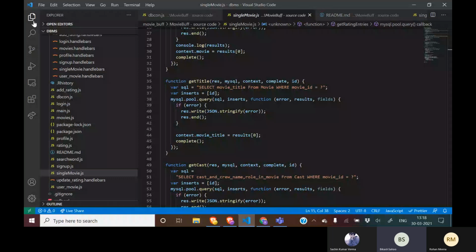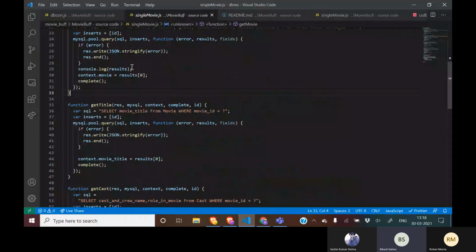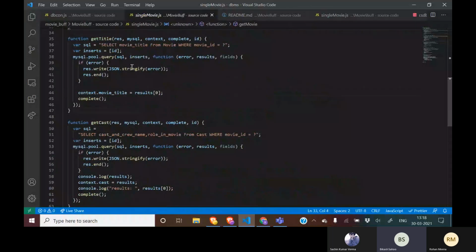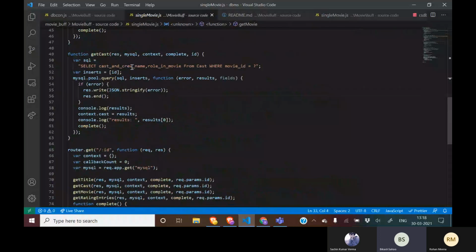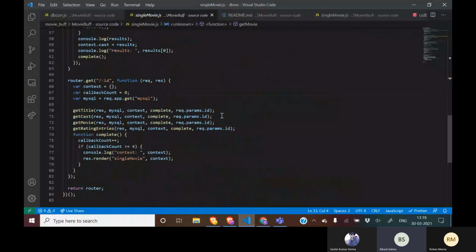For movie details, we have get movies. For getting the title, get title. And for getting the cast and crew data, we have get cast. All these data are passed using the context variable and are then displayed in the handlebar pages. Yeah, that's all from my side.